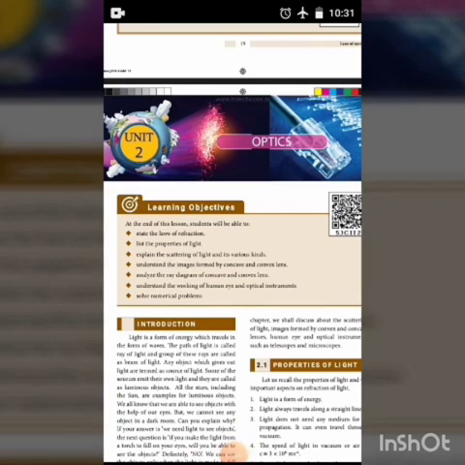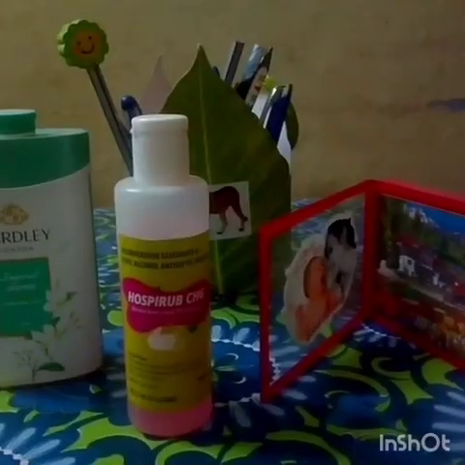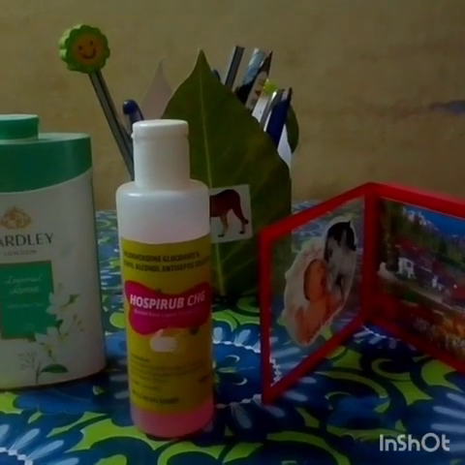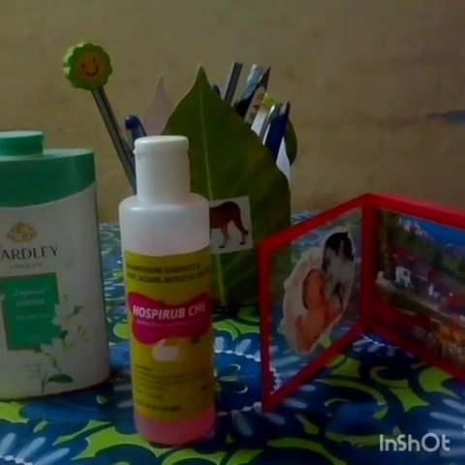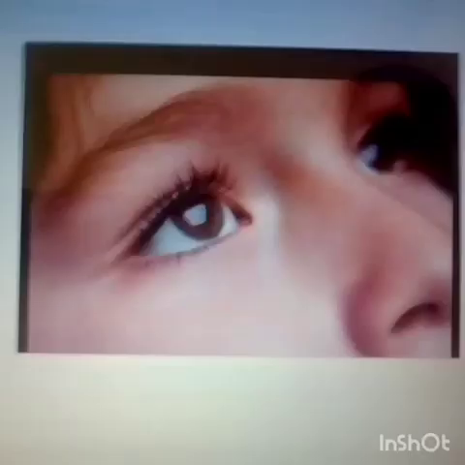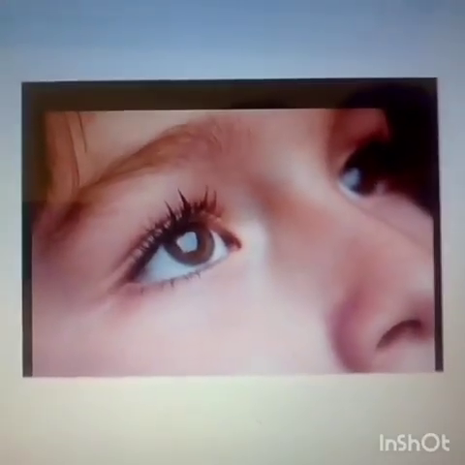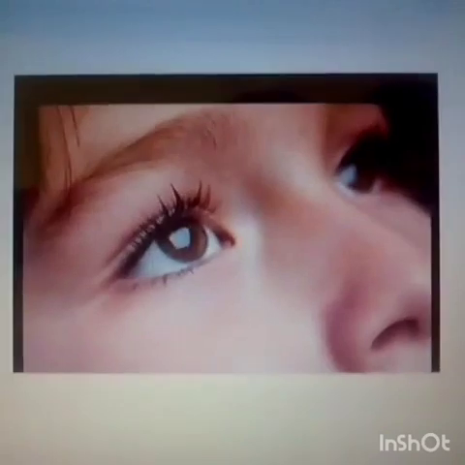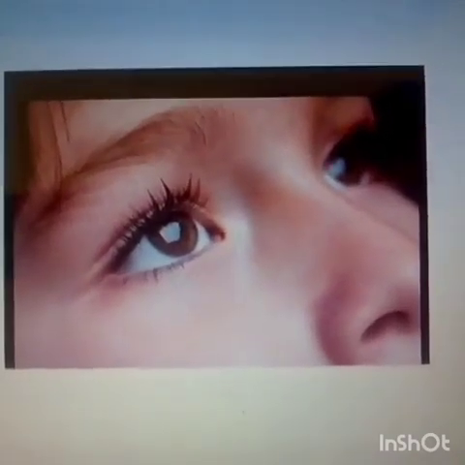So in this class, I am going to continue the same lesson, Unit 2, Optics. Here I have some object. How we can see this object? We all know that we are able to see object with the help of our eyes, because human eyes are most valuable and sensitive organs responsible for vision.